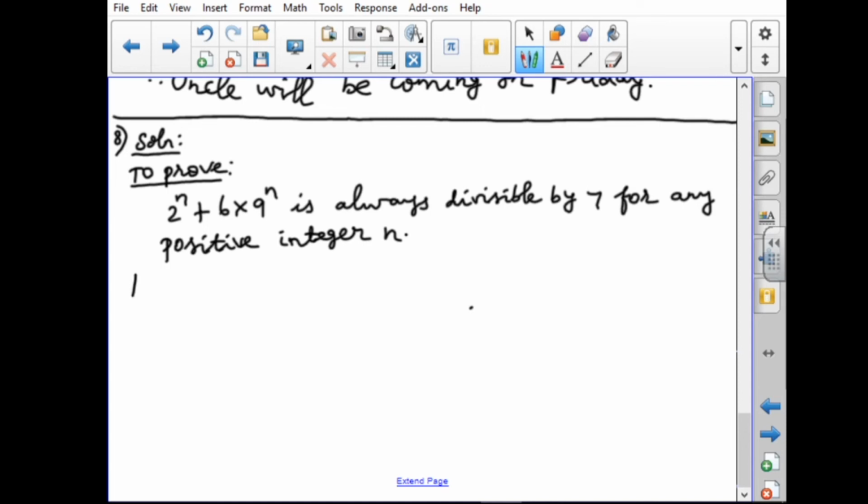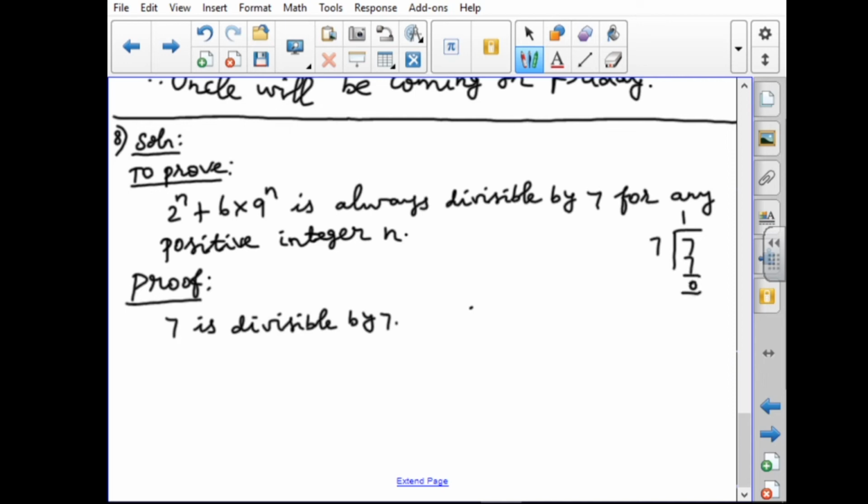Okay, the proof. First I have to select this statement: 7 is divisible by 7. What is the meaning of this? We divide 7 by 7, 1 seven is 7, and the remainder we get is 0.